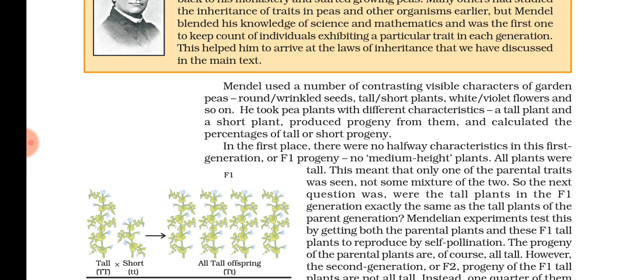Half of the genome comes from the father and half from the mother. So for each character there are two different versions coming from father and mother. So which will be expressed, and what is the reason for this? This was explained by Gregor Mendel. We will start studying that in the next class. Okay, thank you.